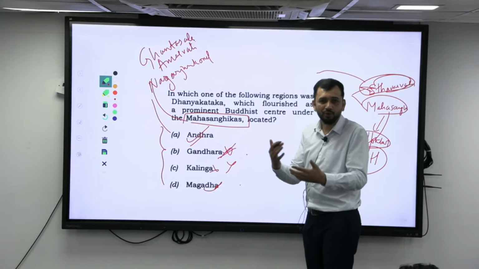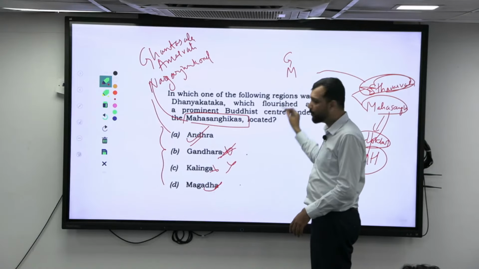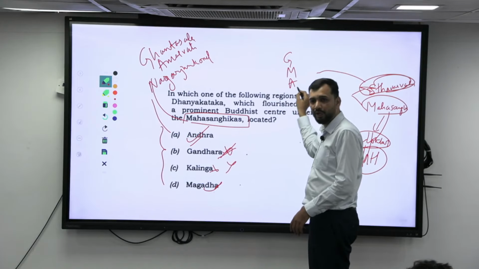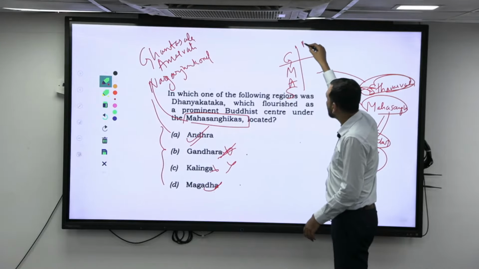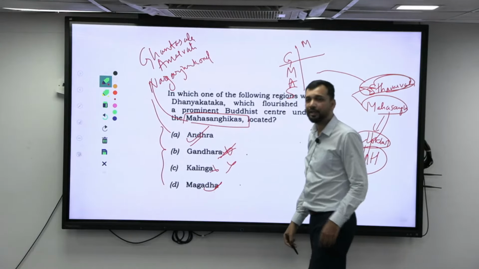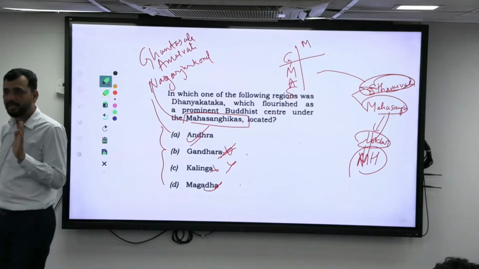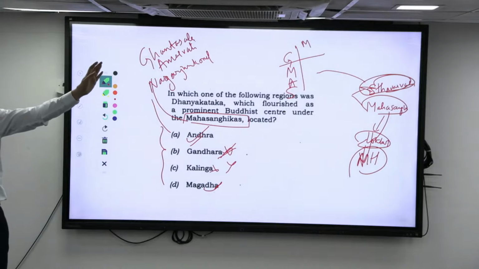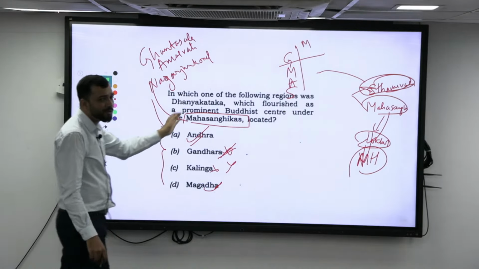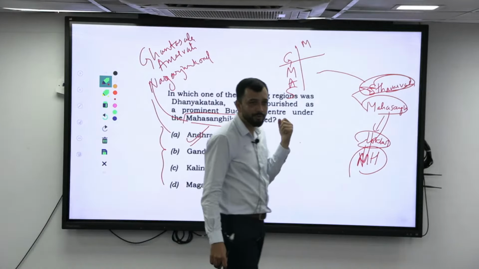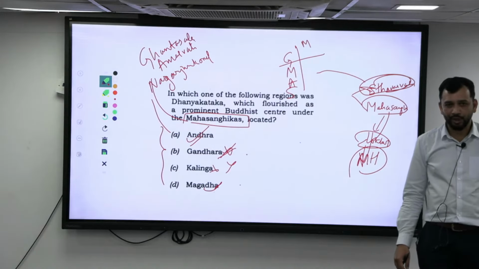Right, so you have to understand what is Gandhara art, what is Mathura art, what is Amaravati art, what is Saranath art. Here you have to study what is the material used. For example, in Mathura, red spotted sandstone has been used. Similarly, in Gandhara, blue grey schist has been used. Similarly, in Amaravati, marble has been used. In Saranath, Chunar sandstone has been used.